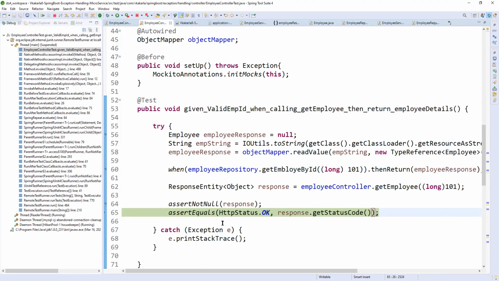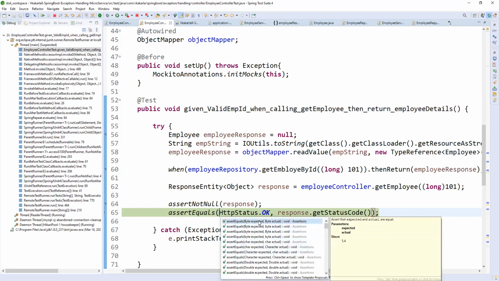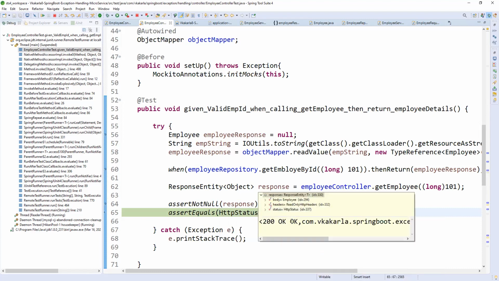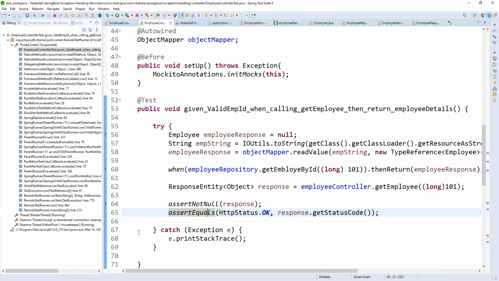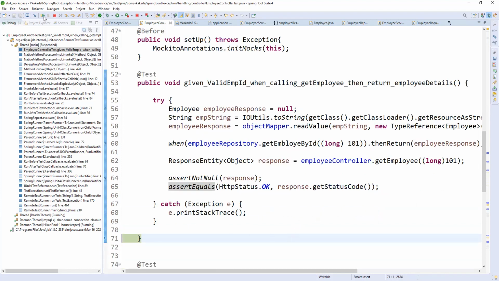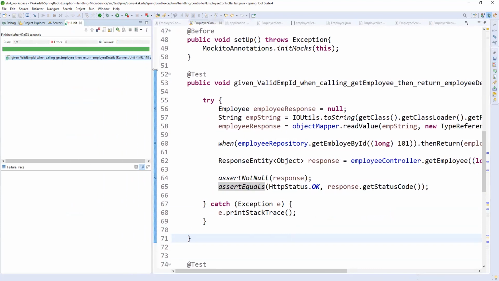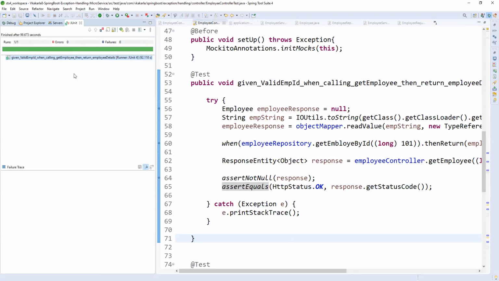If you see the values, the expected value is what I'm expecting, and then the response's actual value. If it is the same, HTTP okay, it will pass as green. Obviously in the response HTTP okay is what we are getting, so it will execute and not enter the exception block. So obviously this will pass. Whenever it passes, the green stripe will come here as part of the JUnit block.